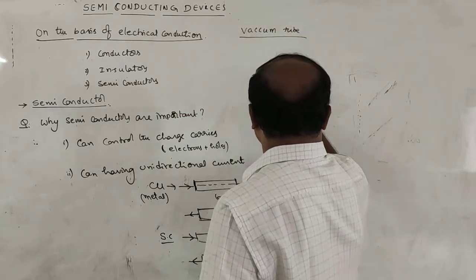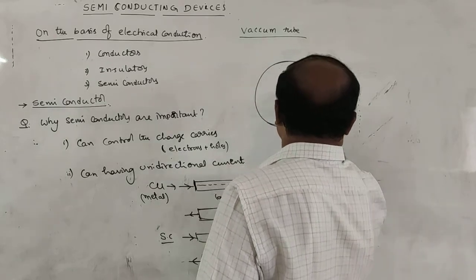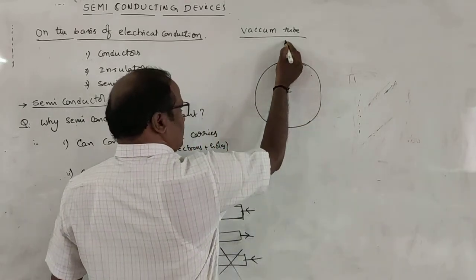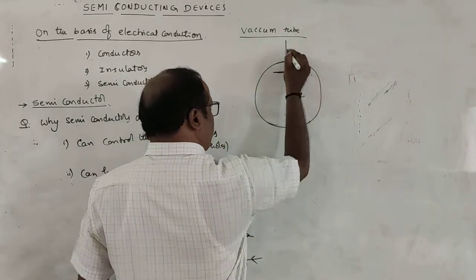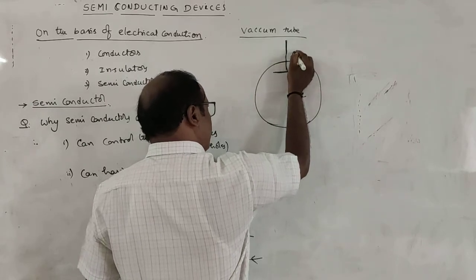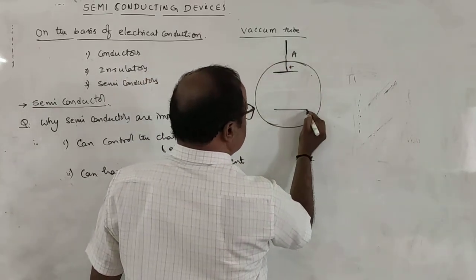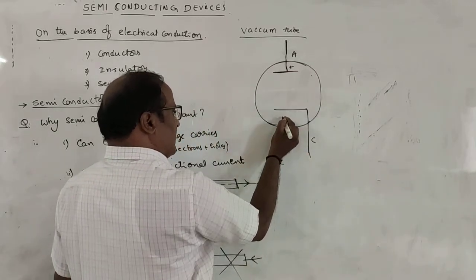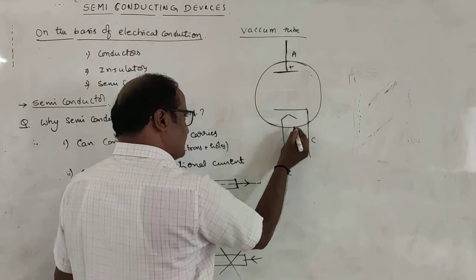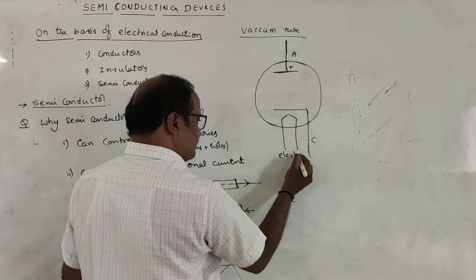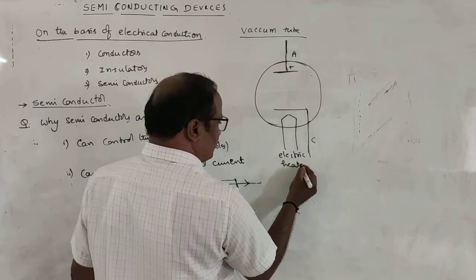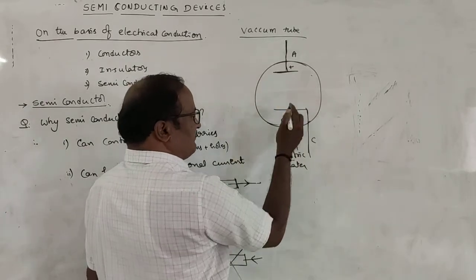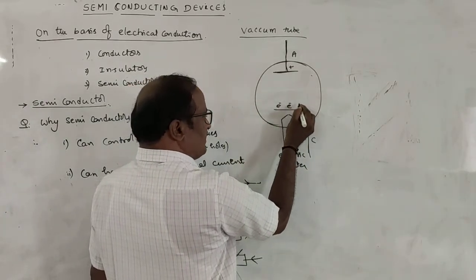It is a spherical conductor, a spherical halo. Here is an electrode connected to the positive polarity of the external battery, and this is called the anode. This is the cathode, connected to the negative polarity of the battery, and inside this there is an electric heater. This heater heats the entire device so that electrons are ejected from the cathode.